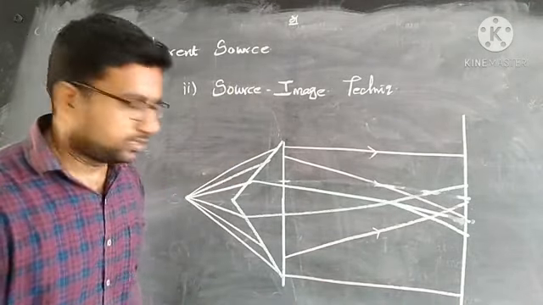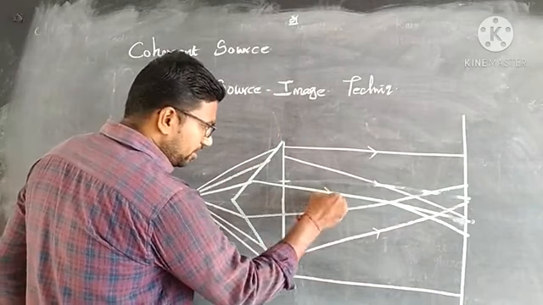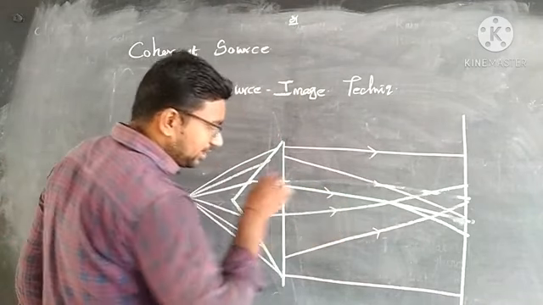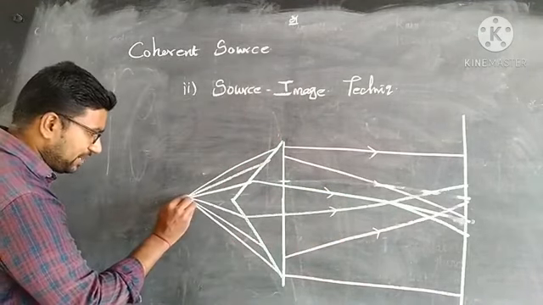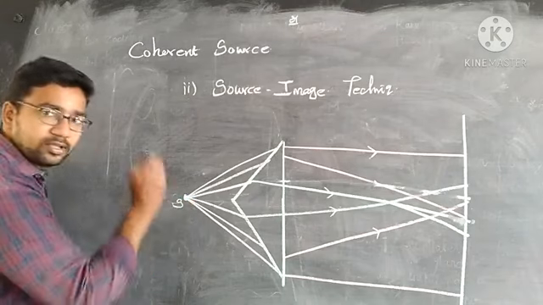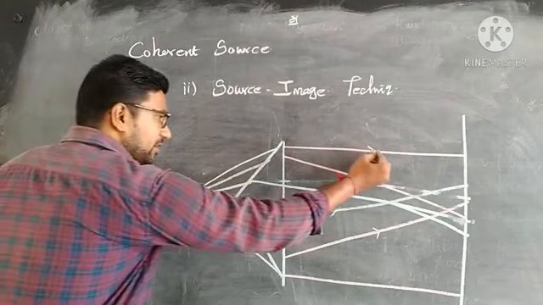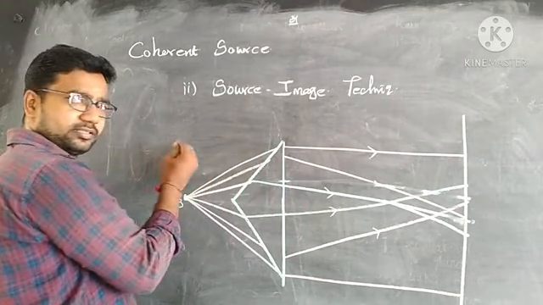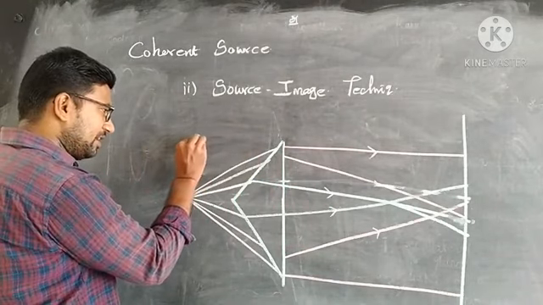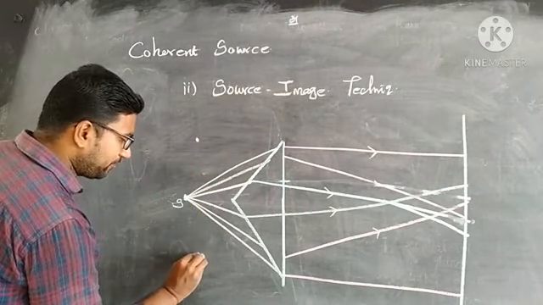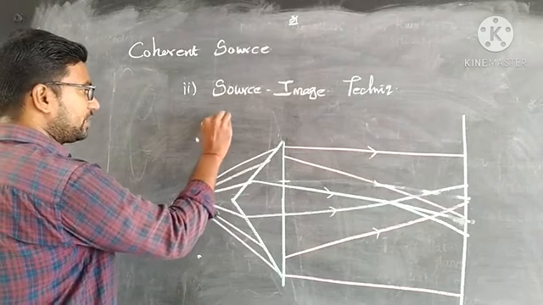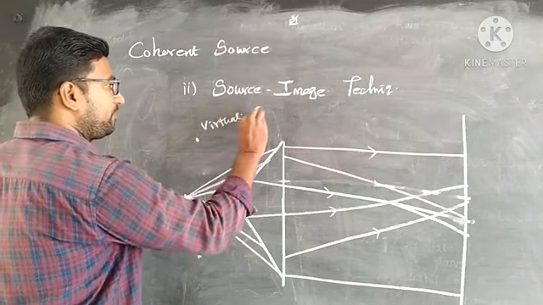See here, students, these are all deviated rays, that is, refracted rays. Now I have placed the source here, and it will be reflected on the other side of the medium. So here my virtual image will be formed.